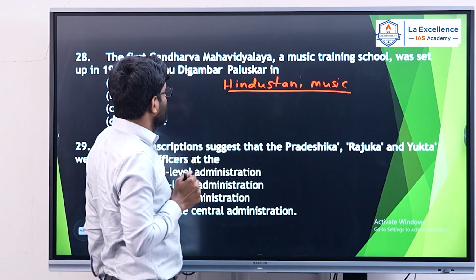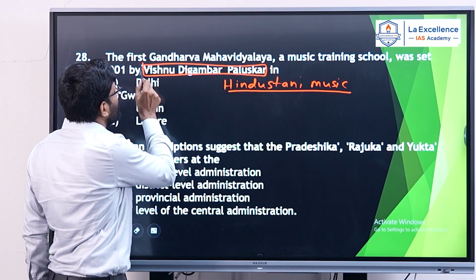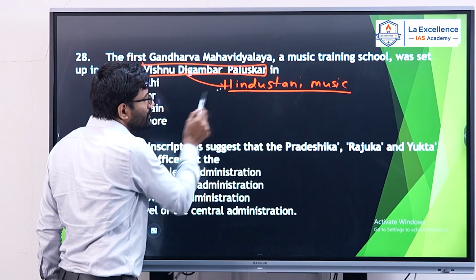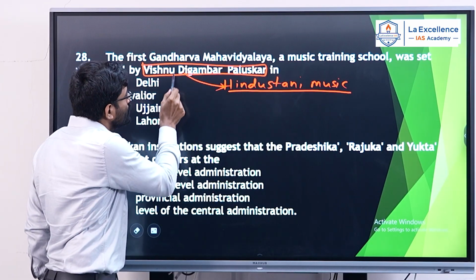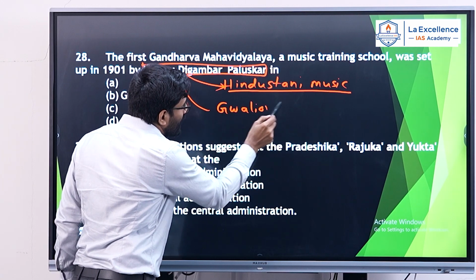Hindustani music. And Vishnu Digambar Paluskar, he promoted Hindustani music, and he belongs to Gwalior Gharana.